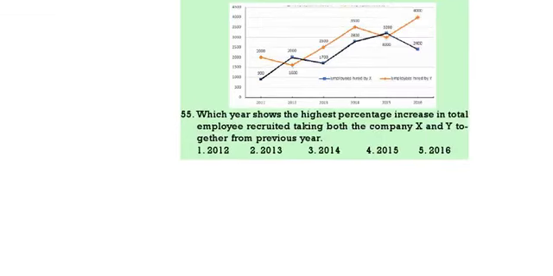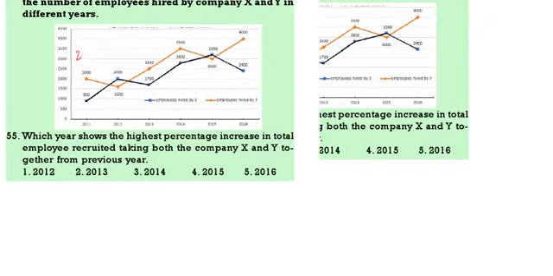Next question. Which year shows the highest percentage increase in recruiting both X and Y together? Both X and Y together, which year is the total? Now see, 2011, 2000 plus 900, 2900. This is equal to 3600. This is equal to 4200. This is equal to 6300. This is equal to 6200. This one will be equal to 6400.